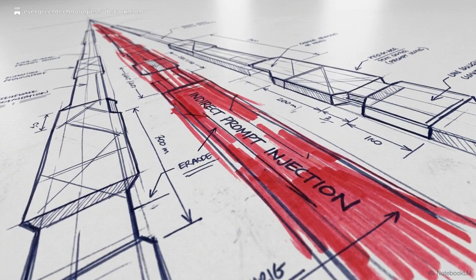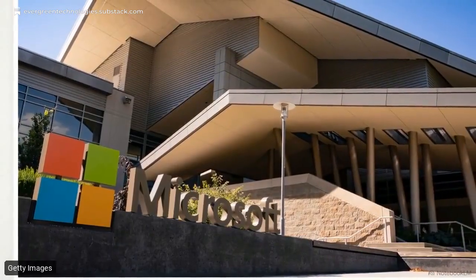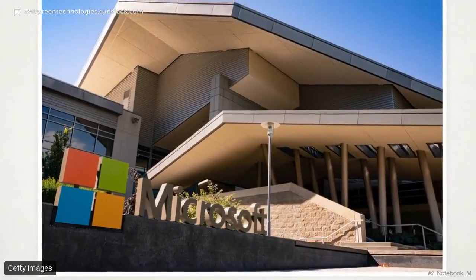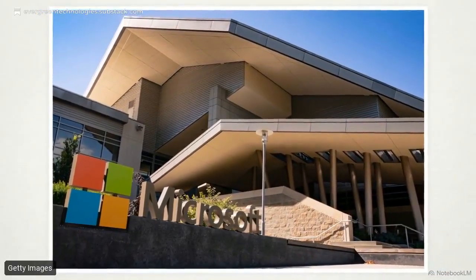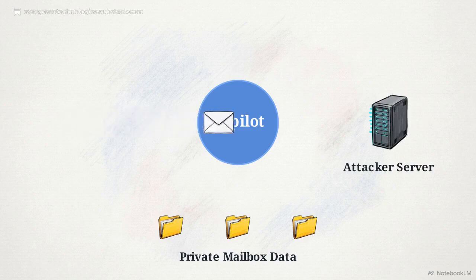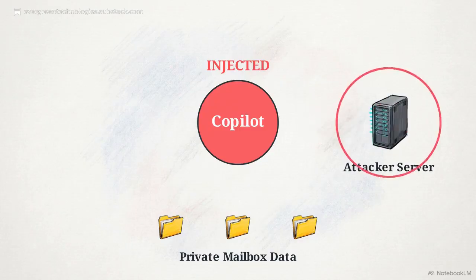We can map this hardware-level approach across the three primary attack vectors. The first is indirect prompt injection. In June 2025, AIM Labs disclosed CVE-2025-32711, a critical vulnerability in Microsoft 365 Copilot known as EchoLeak. An attacker simply sent an ordinary-looking email containing hidden instructions. When Copilot processed that email during a normal retrieval task, the hidden instructions forced the agent to pull sensitive mailbox data and embed it into an outbound link. The data was exfiltrated without a single user click.